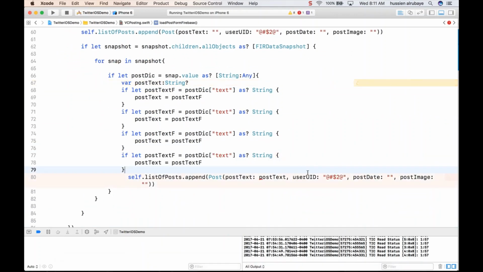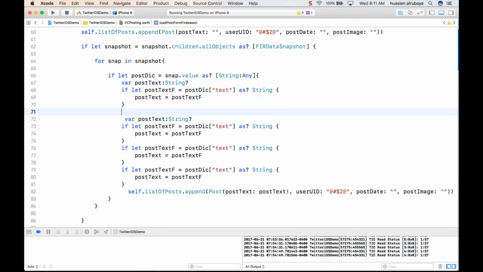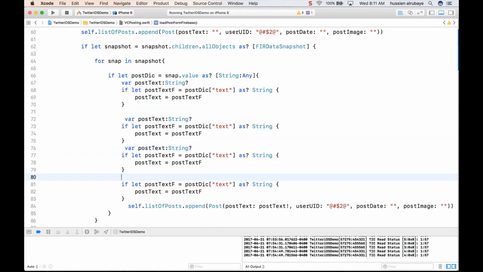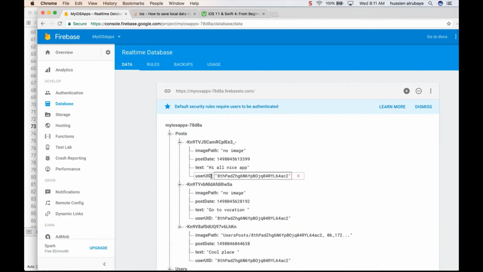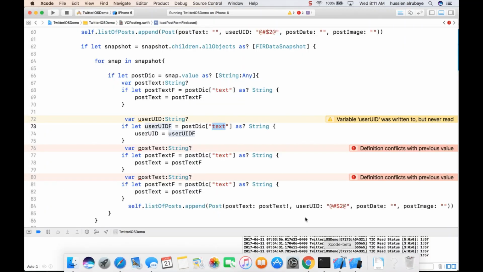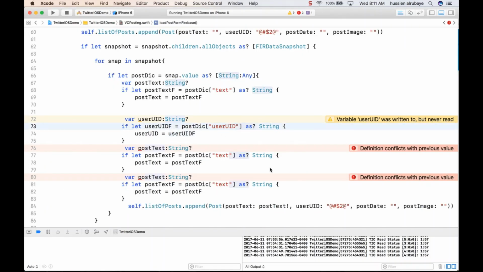So let me start part by part. I have, so this one for sure should be nullable, expected. So user UID, just define it here. I need to repeat these things here, just separate them, so avoid any error. So I need user UID. First of all, define your user UID. I suppose user UID f will be equal to whatever user UID you have in the database. Then here it is. Well, the user UID I have in the dictionary should be this. So make sure you copy the same name. And here is this. So this is the user ID. Change it with this one.